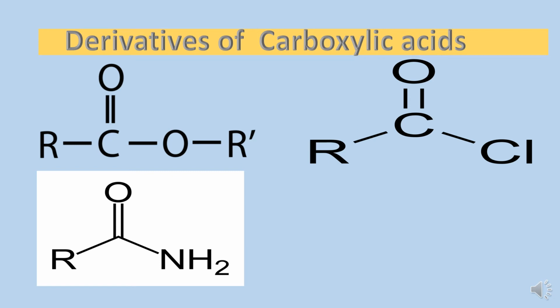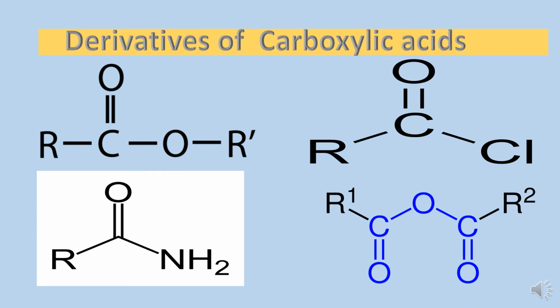acid amide group. And the last one, where two alkyl groups are present and two carbonyl groups are directly bonded with one oxygen, this type of functional group is named as acid anhydride group. So let us discuss their naming one by one.